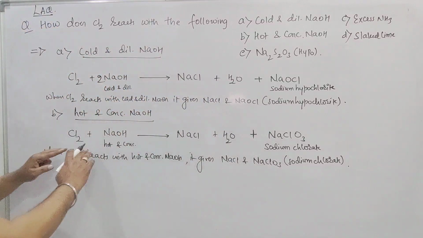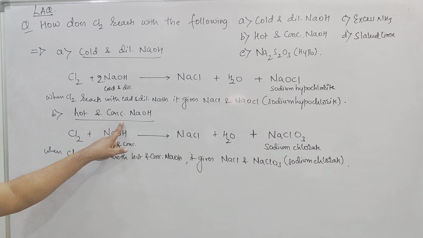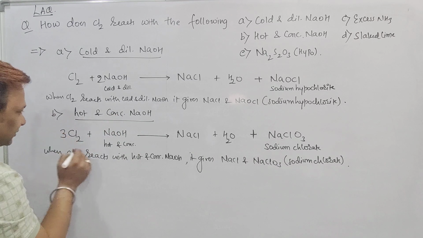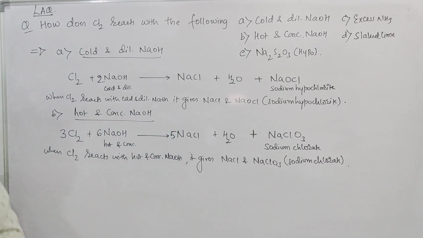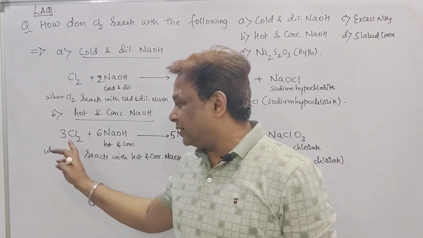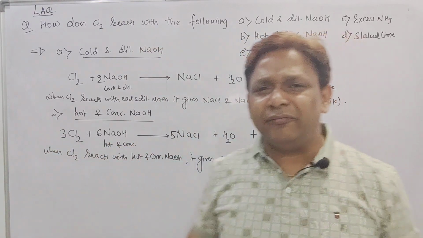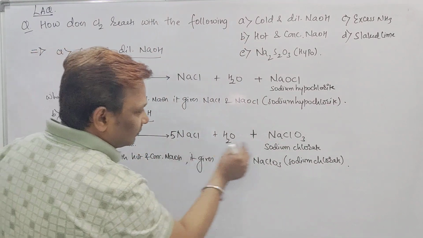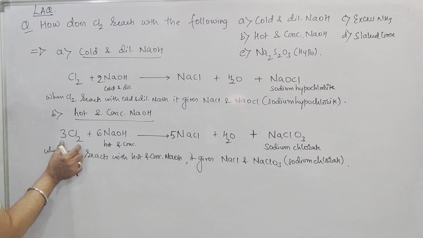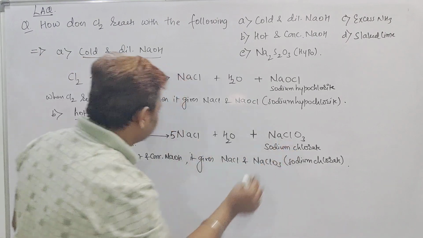But in this case, it is hot and concentrated NaOH. Do one thing: 3 moles of this one, 6 moles of this one, 5 moles of this one. 3 moles of Cl2, 6 moles of NaOH, 5 moles of NaCl. Everything is balanced. Check here: 6 sodium, 5 sodium plus 1, 6 sodium. Chlorine, how many? 3 twos are 6. On the other side, chlorine 5 plus 1, 6.